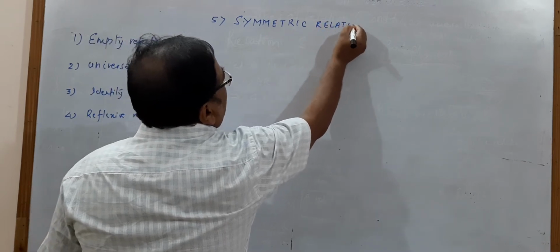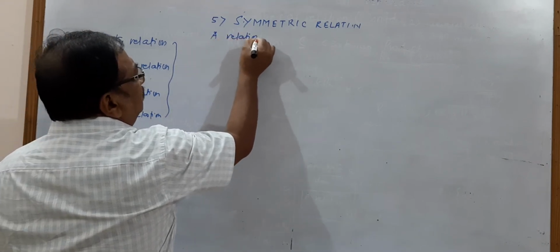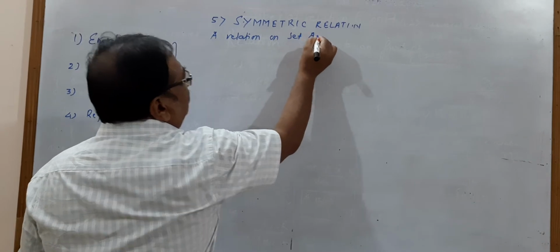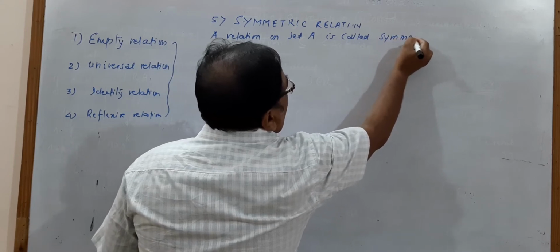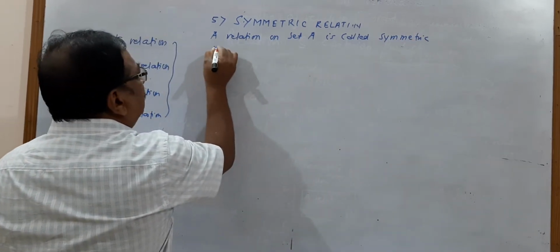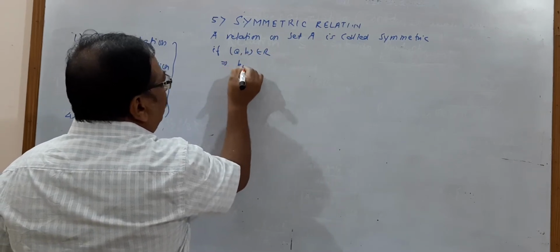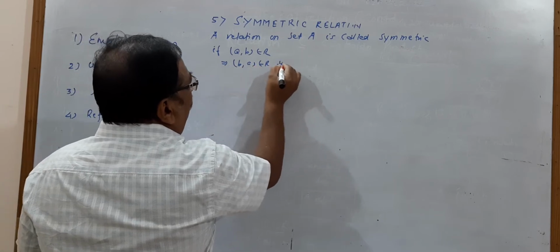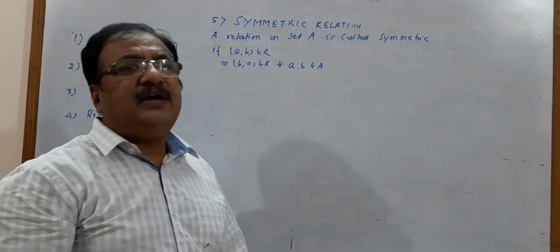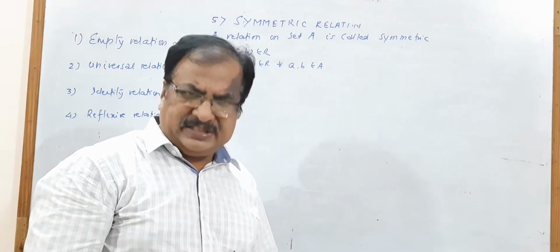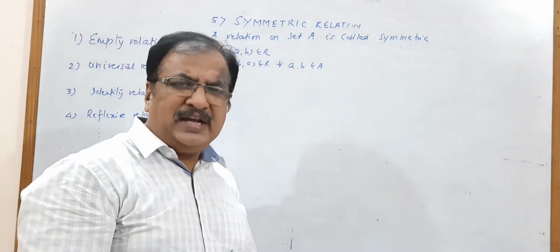What exactly is this symmetric relation? A relation R on set A is called symmetric if (a, b) belongs to R implies (b, a) belongs to R, for all a, b belonging to A. That is, a relation is symmetric on a set A if (a, b) belongs to R implies (b, a) belongs to R.